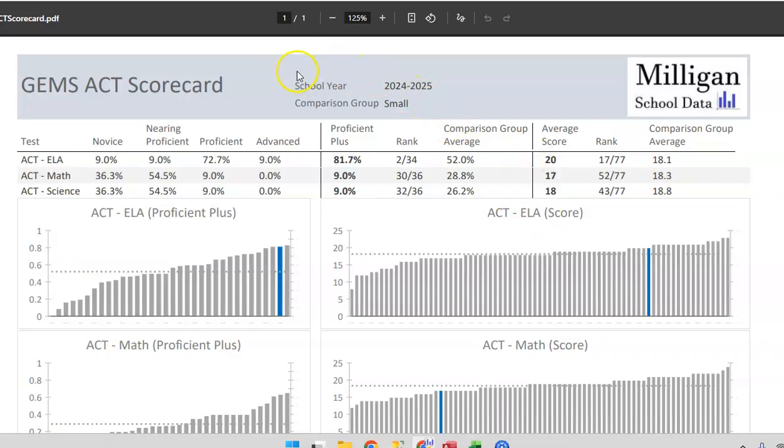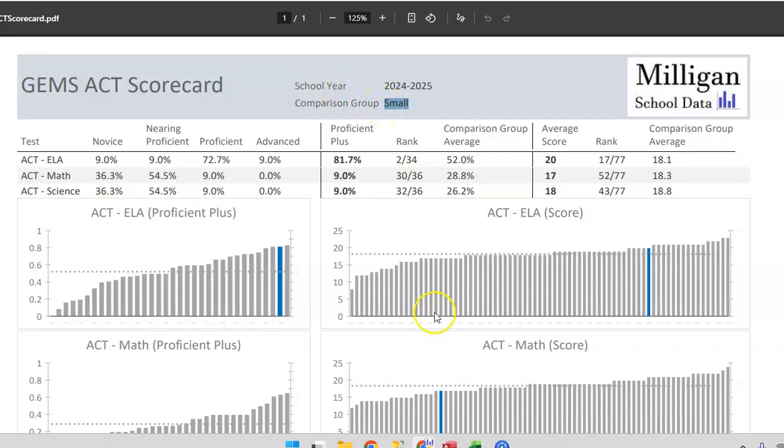First thing is that your school name would be right here. I'm keeping these blank so that I'm not pointing out any individual schools. But this data is for the 24-25 school year. And then the comparison group is only small schools.